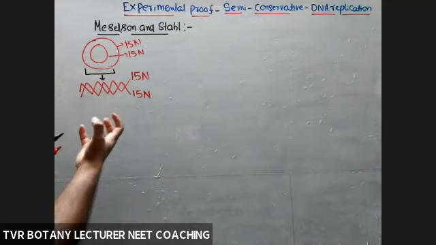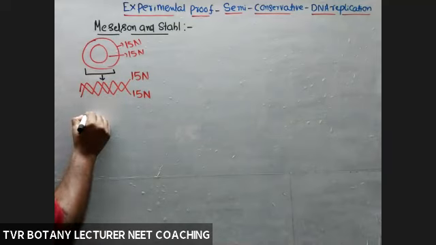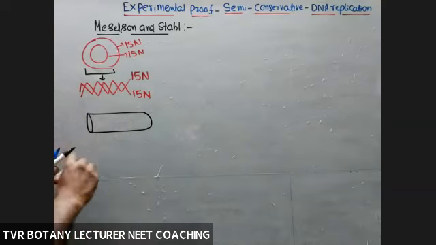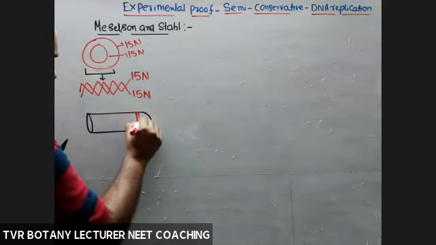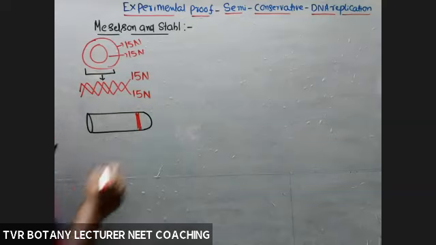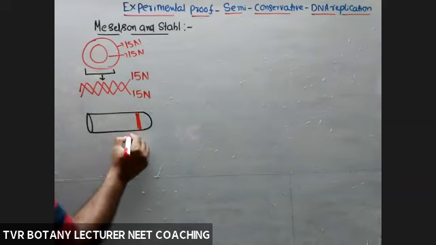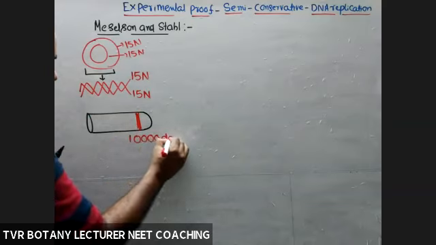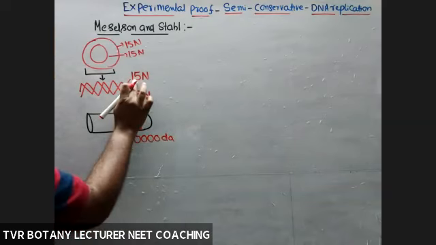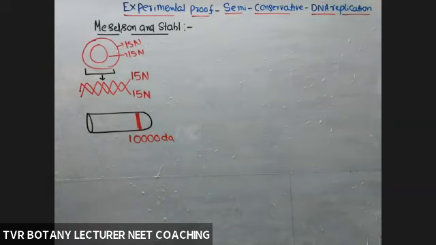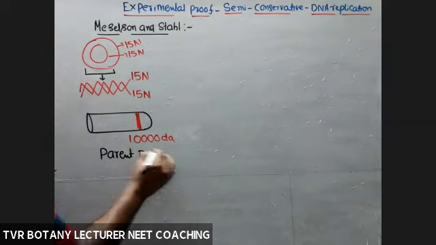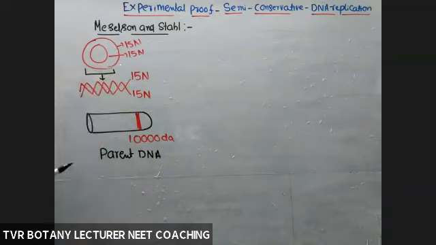After isolation and centrifugation, in that test tube, what about the location of this DNA molecule? At the bottom of the test tube, 15, heavy molecular weight. For example, 10,000 Daltons. Both the DNA strands with 15. Remember this one. So consider this one as the parent DNA, present in one bacterial cell.